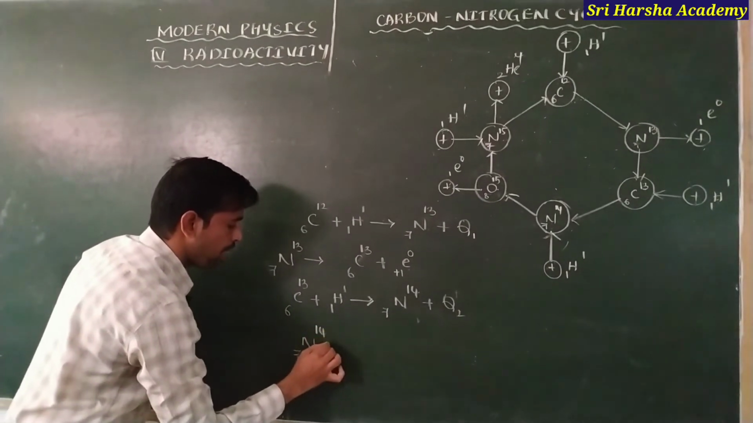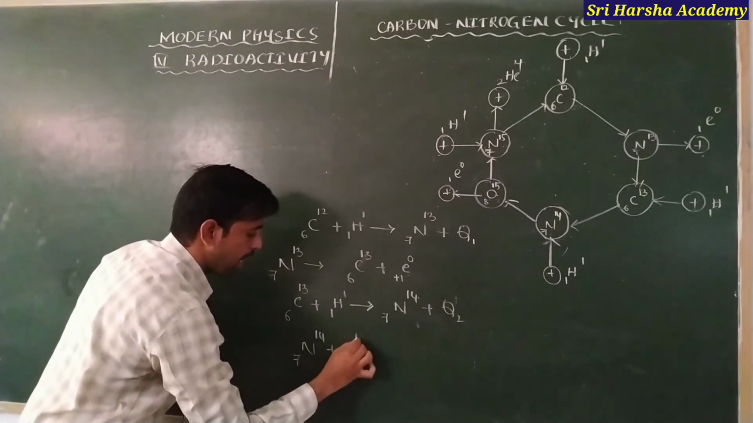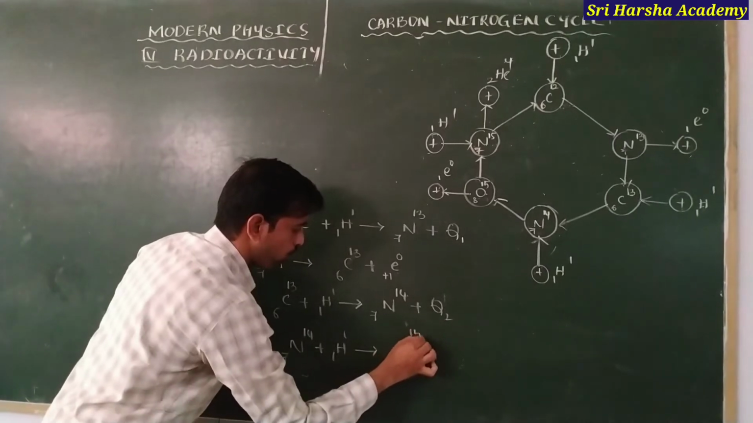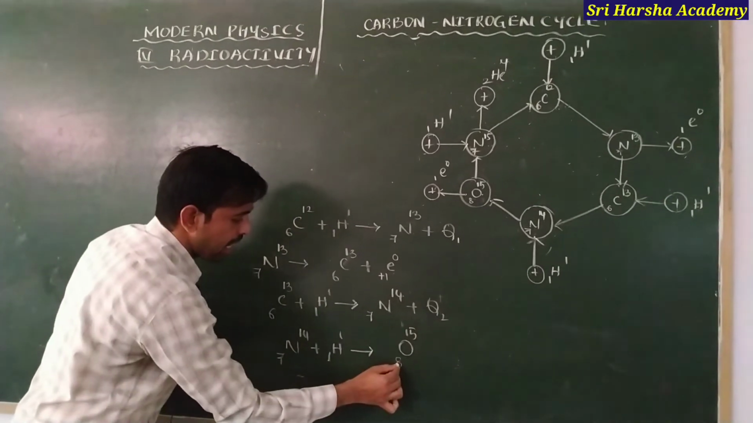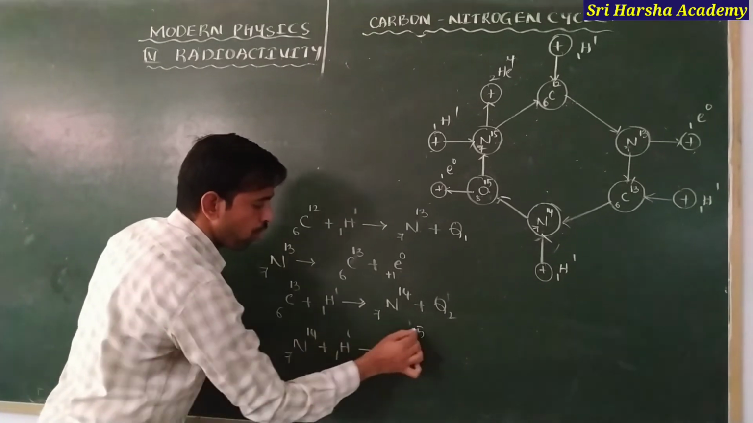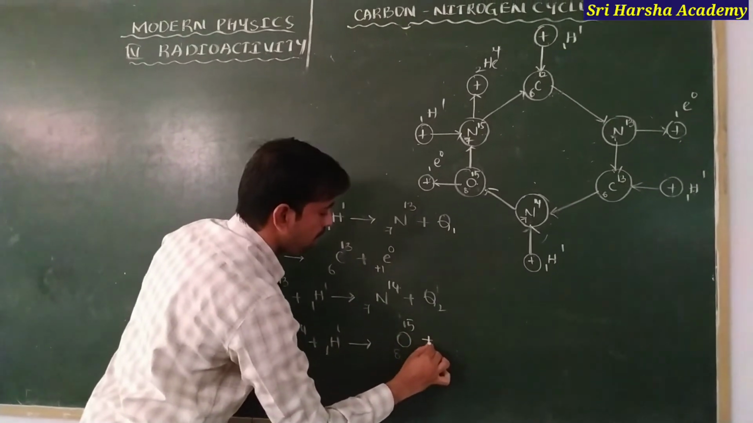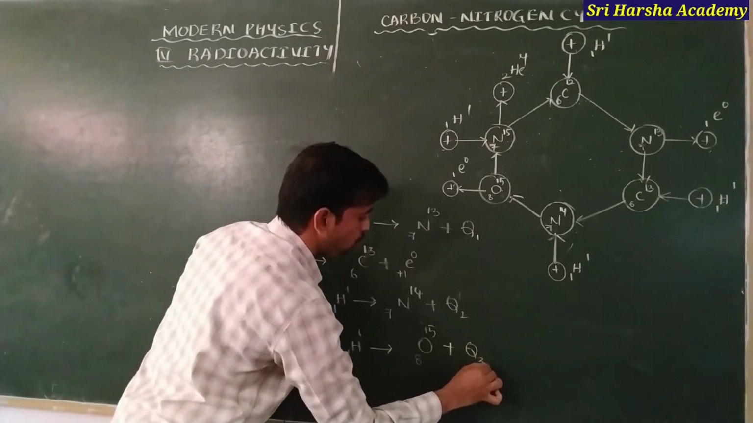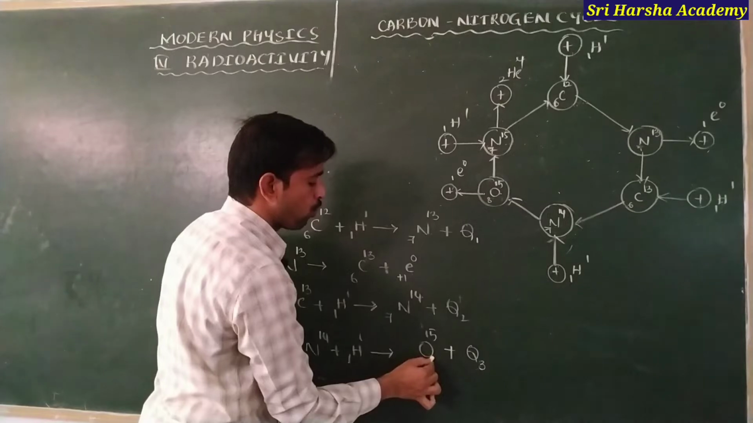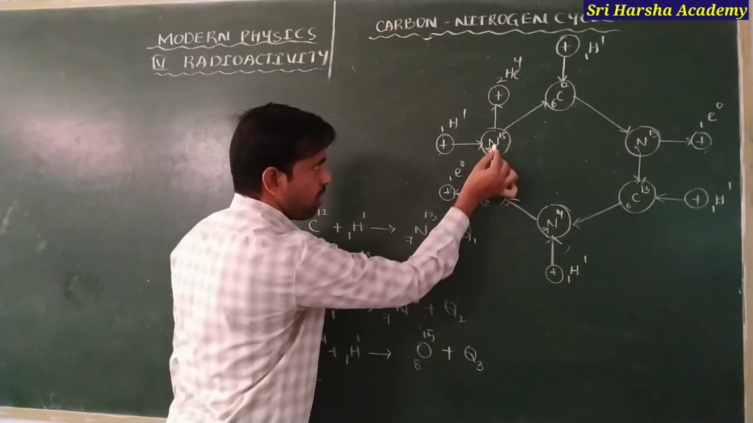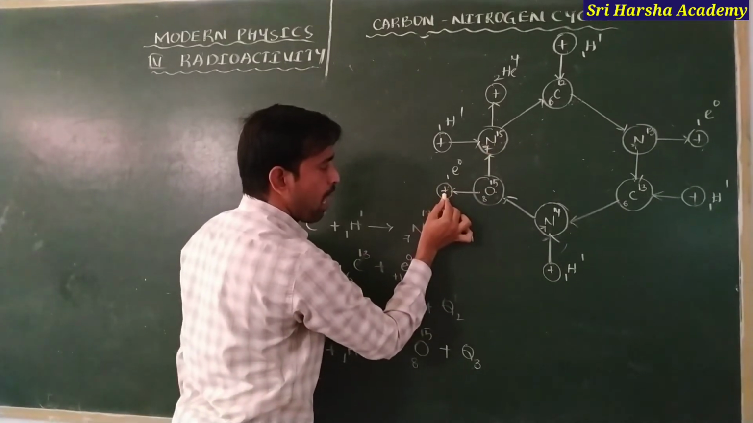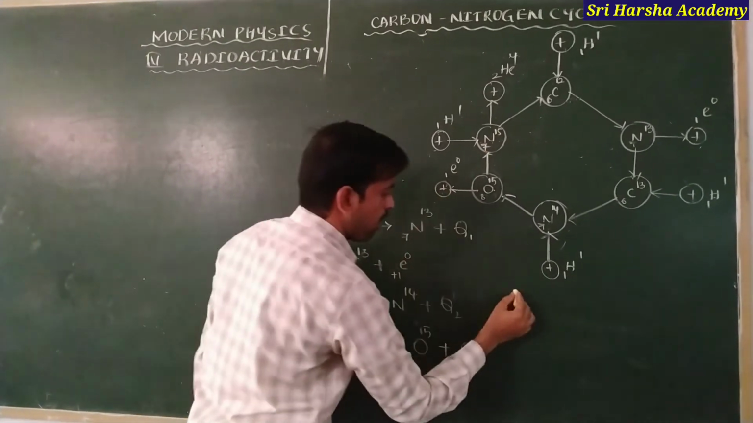N714 attracts a proton H11 and gives rise to O815. Yes, 7 plus 1 is equal to 8, the atomic number of the element, nothing but oxygen. 14 plus 1 is equal to 15, as well as it releases some amount of energy, nothing but Q3. Now this oxygen also splits into two more elements: N715, nothing but nitrogen, and one more element, nothing but a positron.